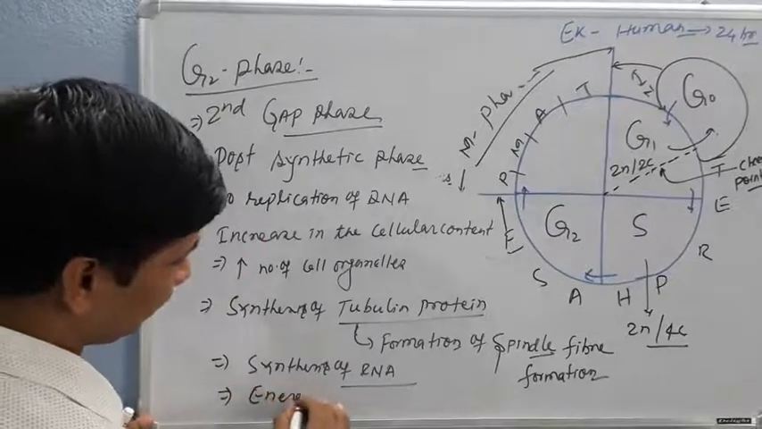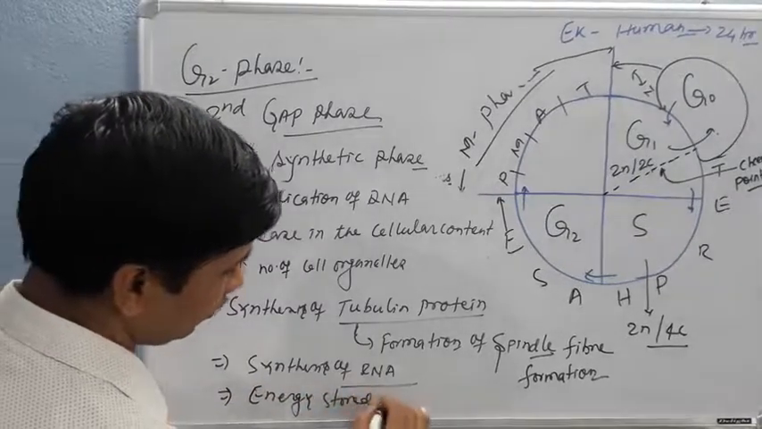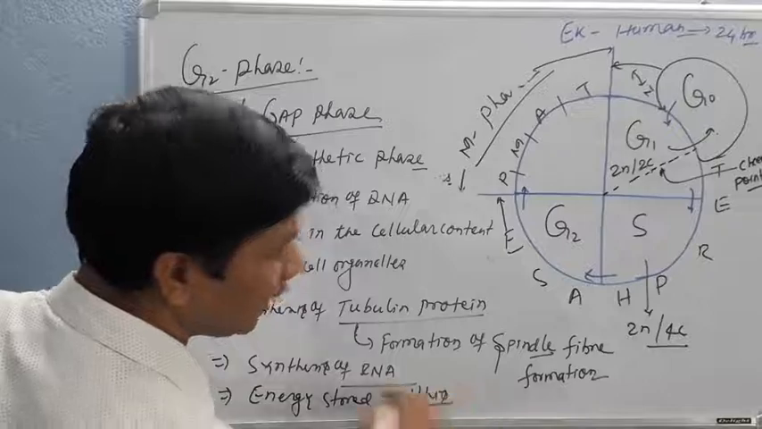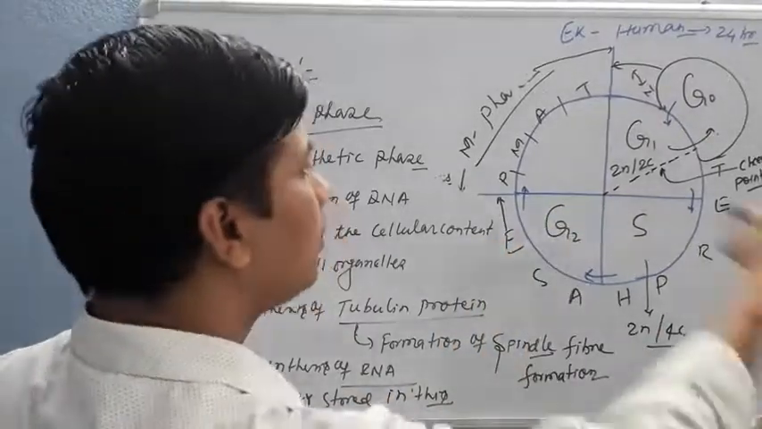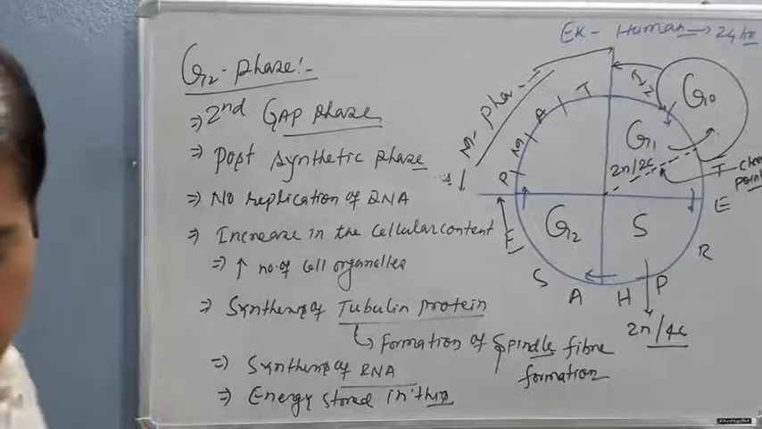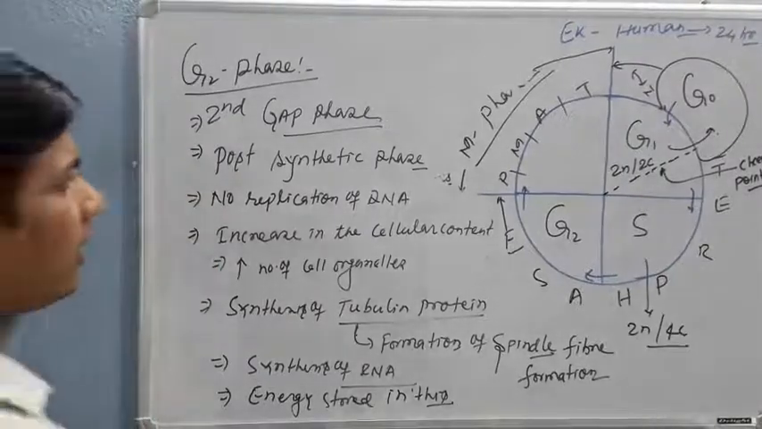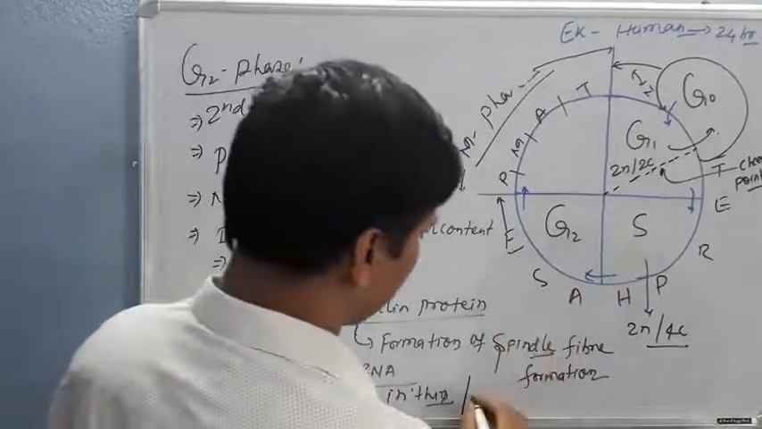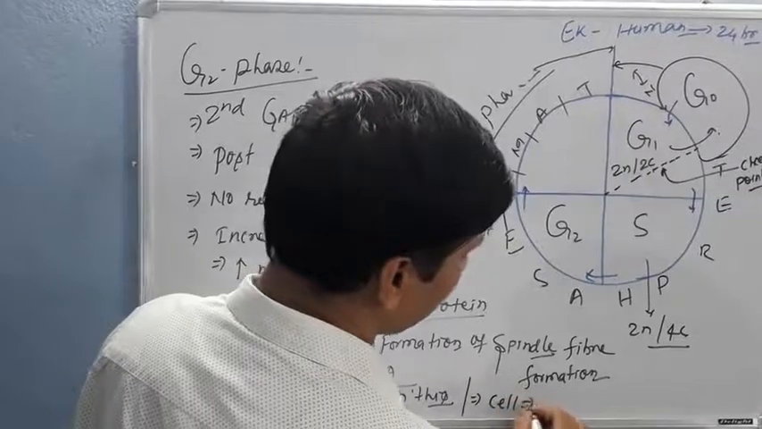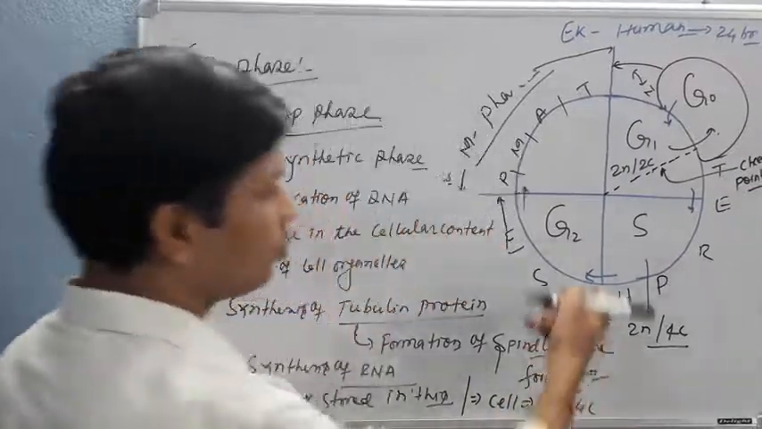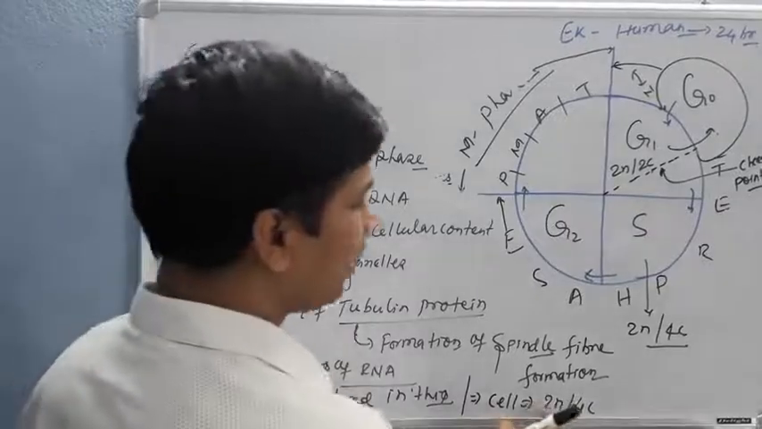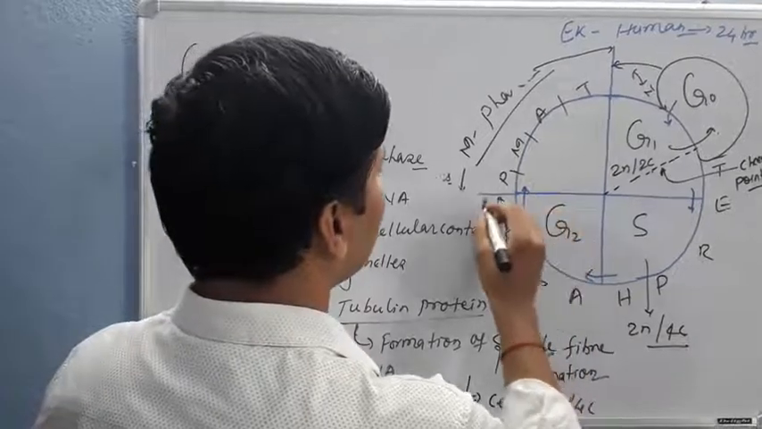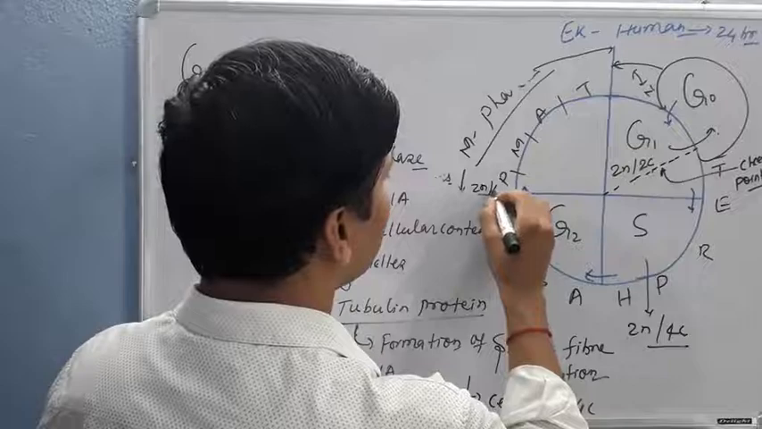Energy is stored in this phase. That stored energy is utilized during the mitotic phase or M phase of the cell cycle. In this condition, the chromosomal or cellular contents remain 2N and 4C, because there is no replication of the DNA and no nuclear division taking place. So in G2 phase, it is 2N and 4C.